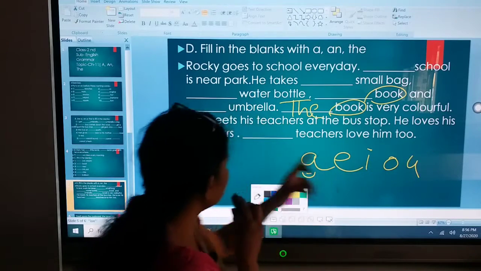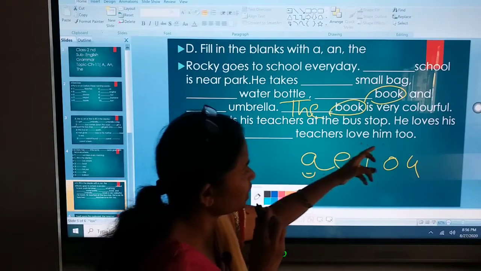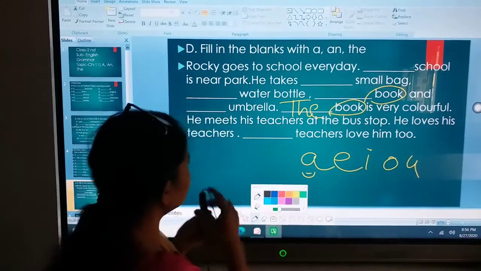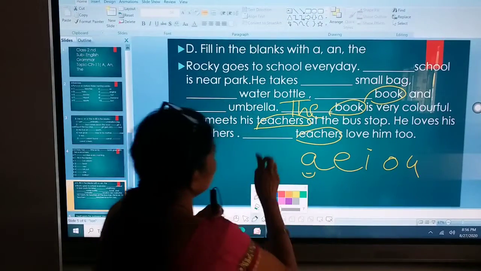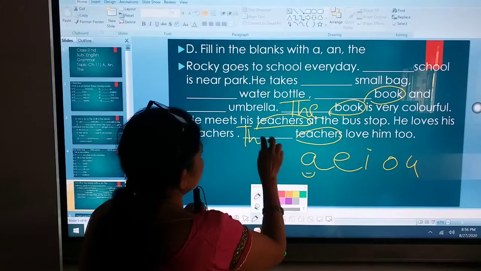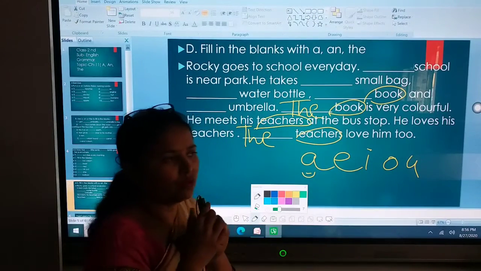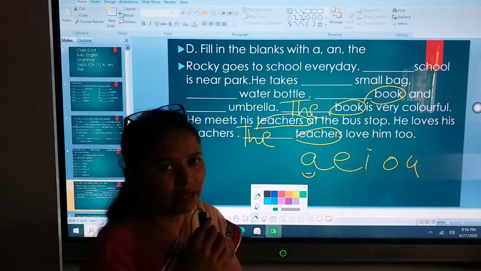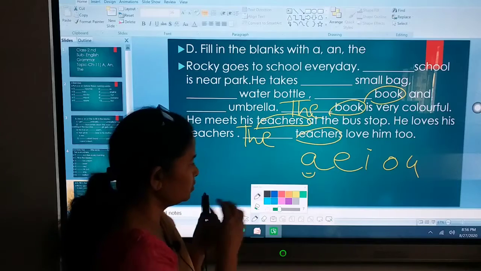He loved his teacher. Clear? Now dash teachers love him too. Now see children, teacher word is also repeating twice. So we'll add the to it. The teacher loves him too. If the word is repeated twice in your sentence, we always add the with it. Clear?